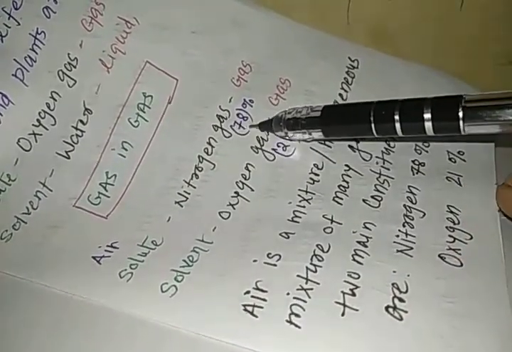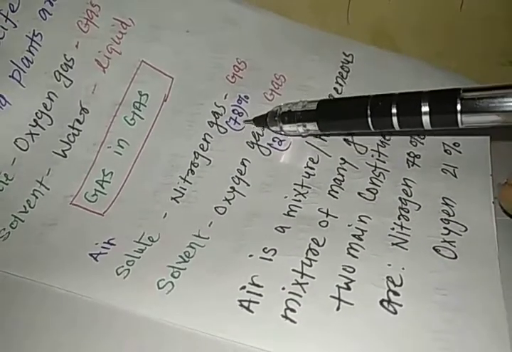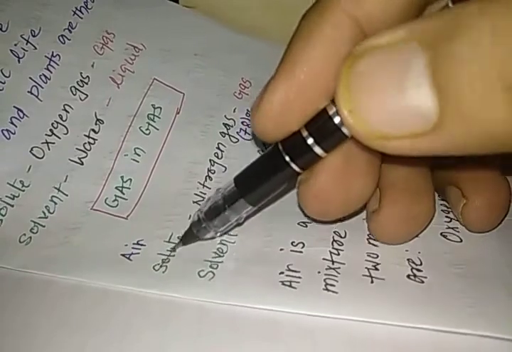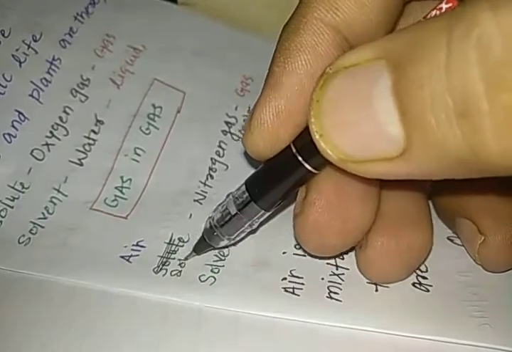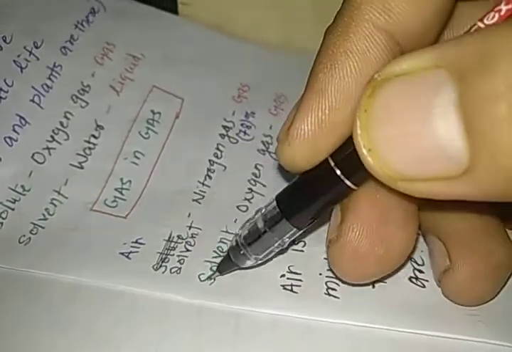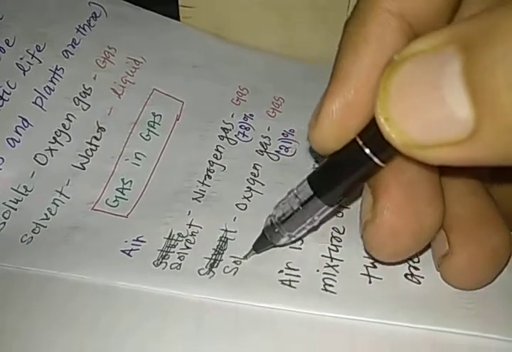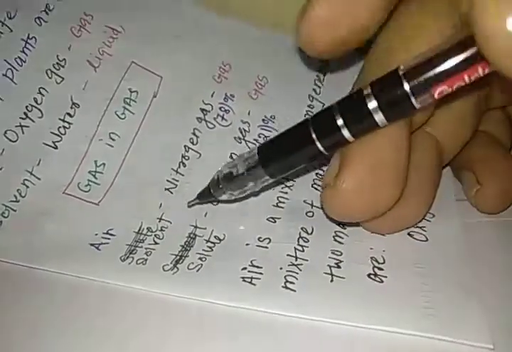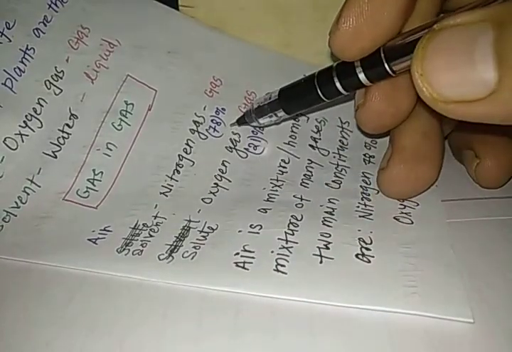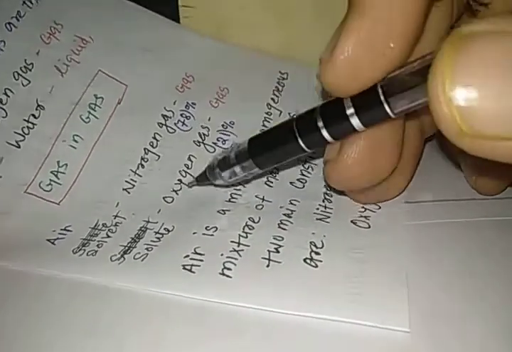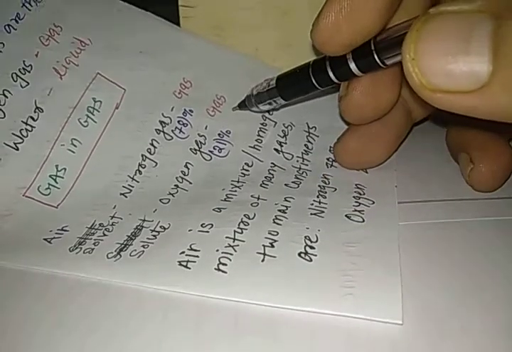So we know about air. Air has a solute which is nitrogen gas, approximately 78%, which is a gas, 78% present in the air. The solvent is, oh, I have made a mistake. Actually, this is what it is, the solvent, and this is what it is, the solute. So we know that we have solvent as nitrogen gas, which is 78%, which is a gas, and solute is oxygen gas, which is 21%, which is also gas. So it is a gas in gas kind of mixture.